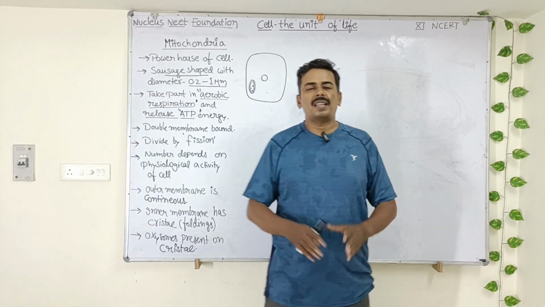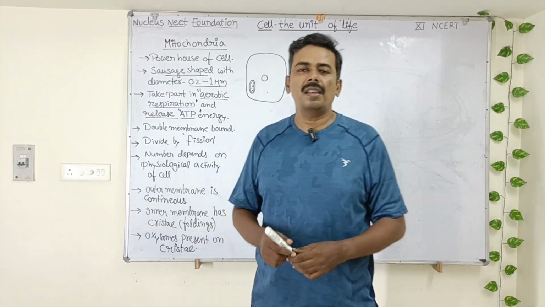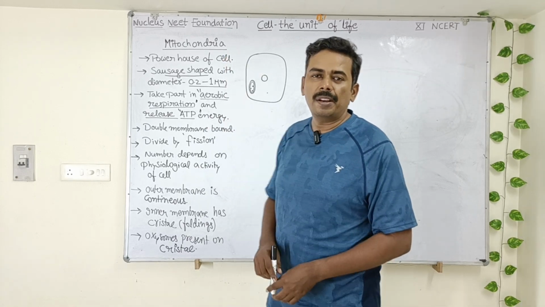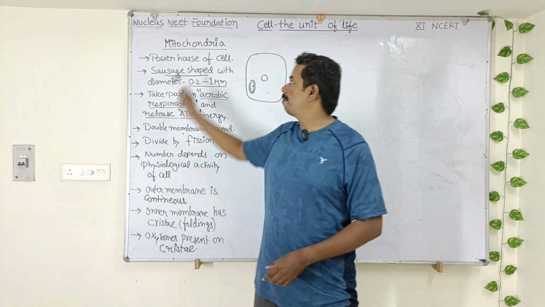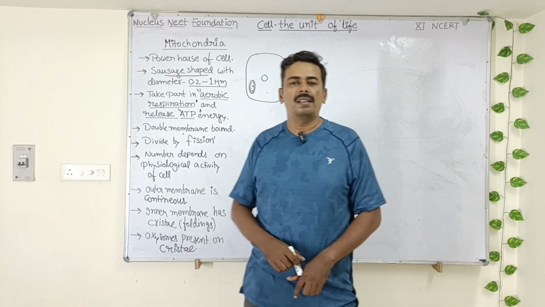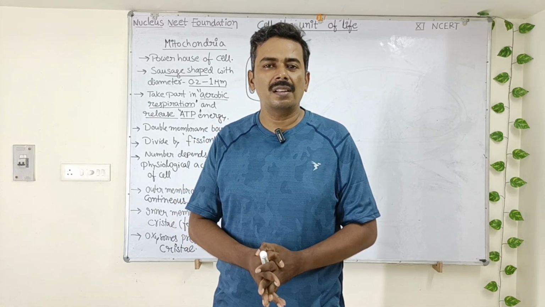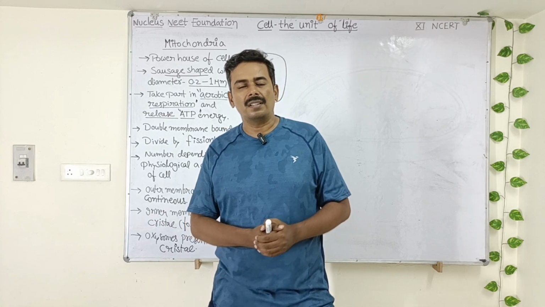Students, now we will discuss another very important cell organelle in eukaryotic cell, that is mitochondria. Mitochondria is also called powerhouse of the cell. Can you imagine why a mitochondria is called powerhouse of the cell? I will tell you the reason.